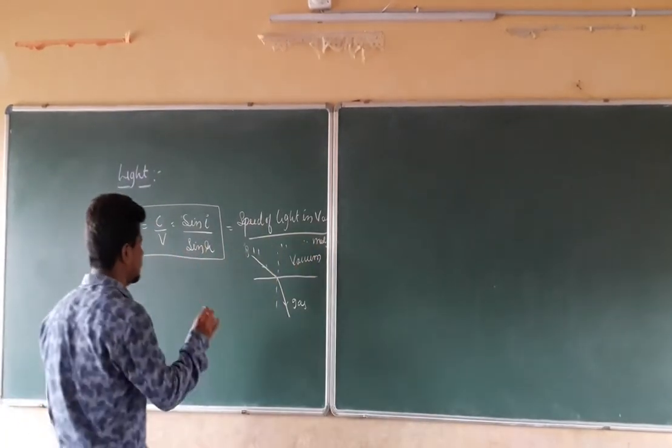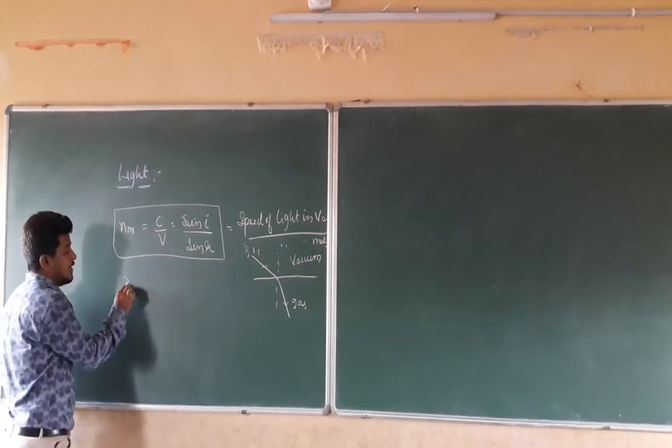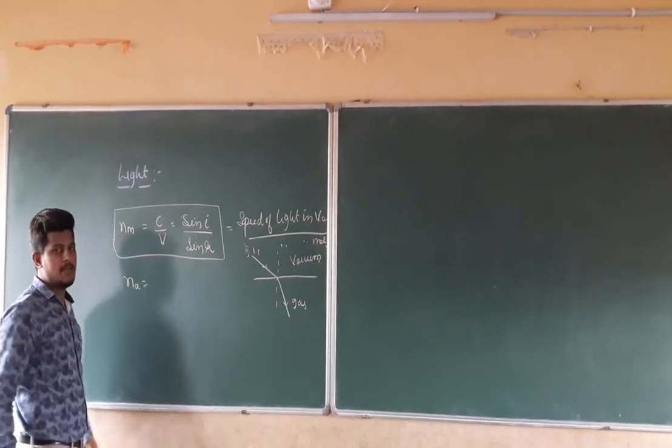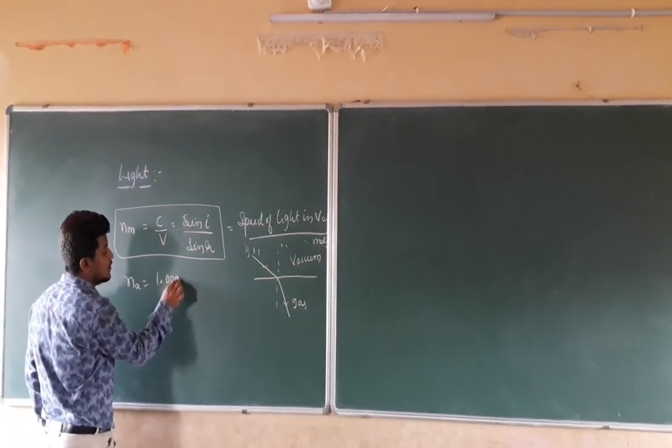Then I am going to check the air medium. The refractive index of the air medium is given in the textbook, and it is equal to 1.0003.